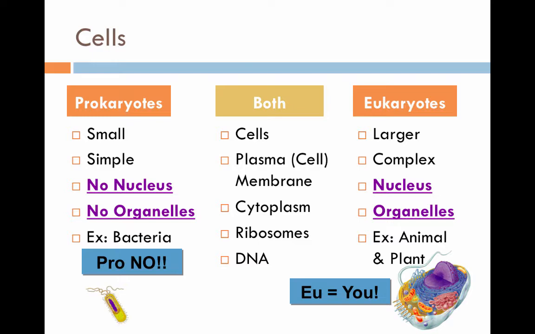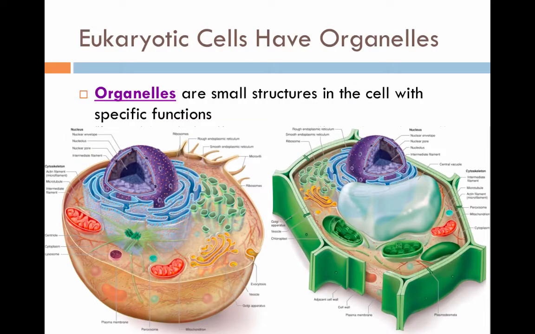Well, what are organelles? Organelles are small structures in the cell with specific functions. And remember, animal cells and plant cells, which are types of eukaryotes, have organelles. Do you see the picture on the left, the circular cell, and that big purple sphere in the middle? That purple sphere is a nucleus. That nucleus is only found in eukaryotic cells.